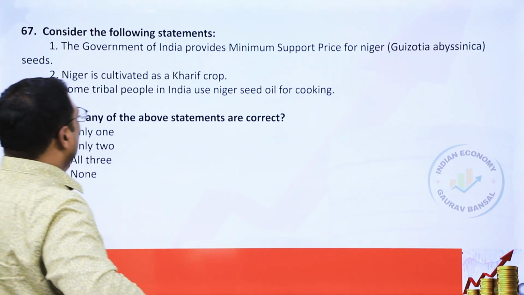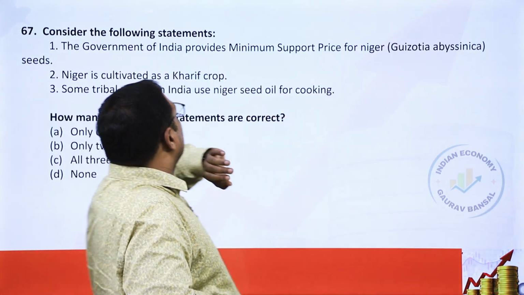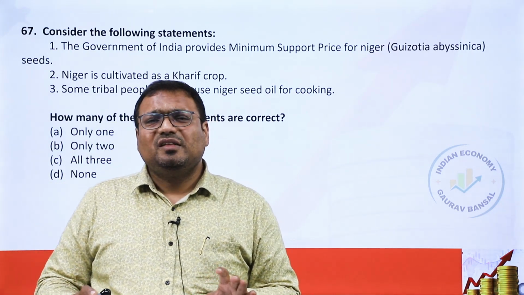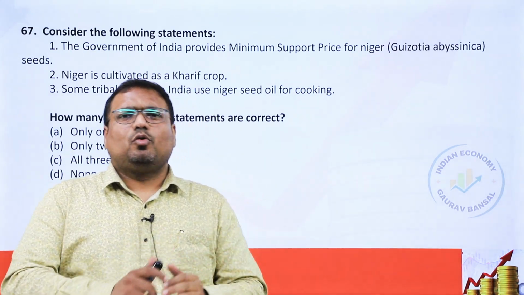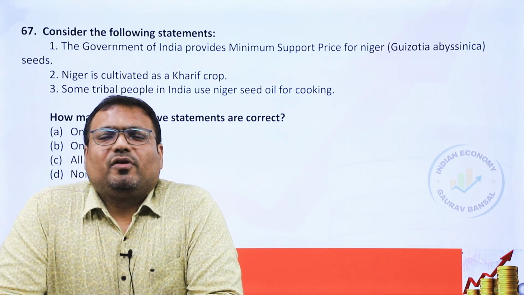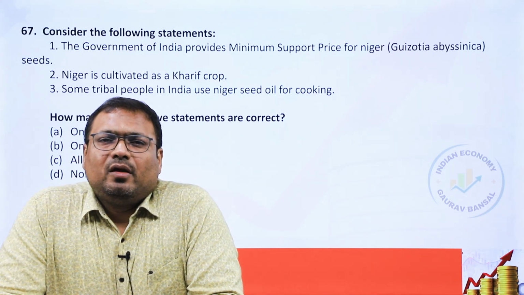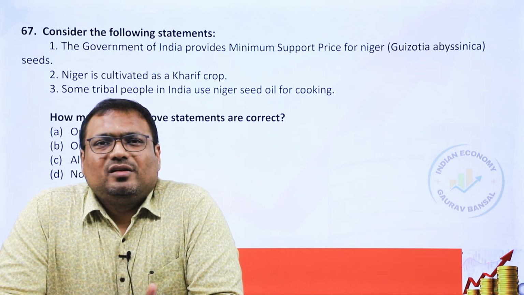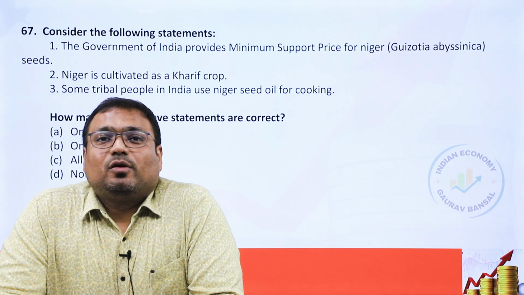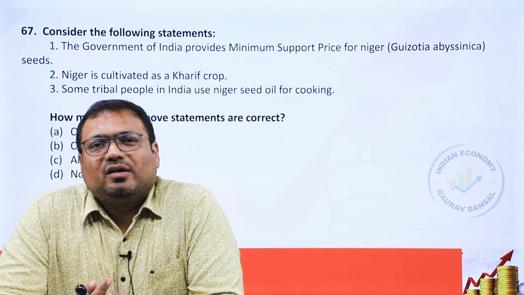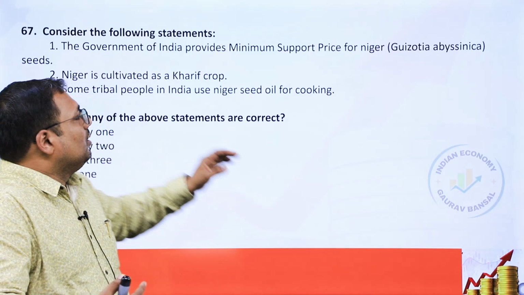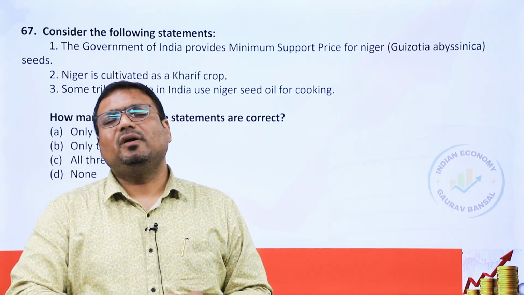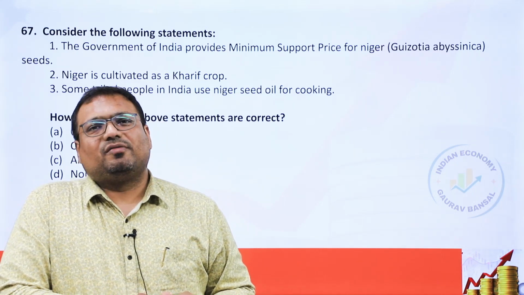67. The government of India provides MSP for Niger seeds. Now, these are relatively lesser known crops in India. Government of India does provide MSP for them. Actually, the government of India provides MSP for 22 crops. If you look at the list, 14 of them are Kharif, and one of those 14 is actually Niger also. So it is a Kharif crop, and yes, it is included in the MSP list. In total 14 Kharif crops. And